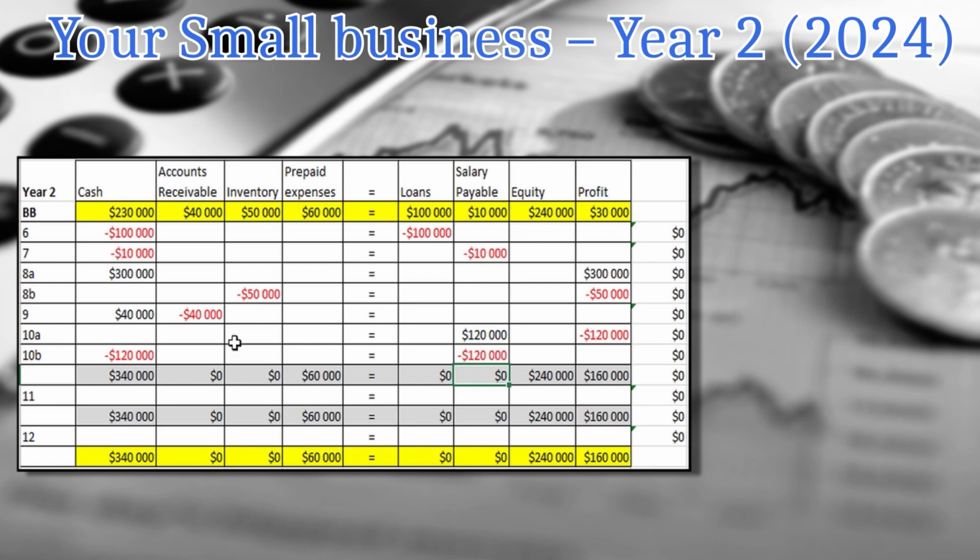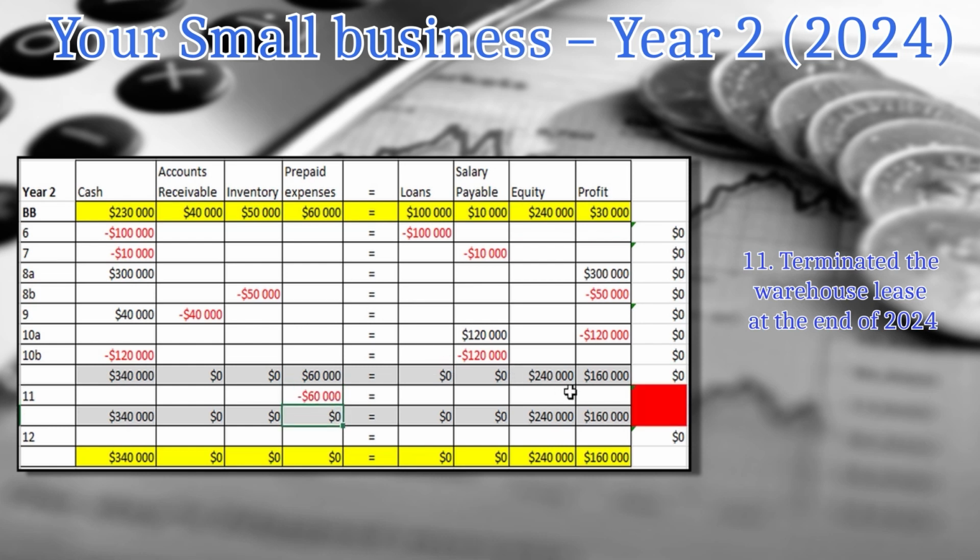There is the same operation as in the previous year, the end of period operation. We have got through our second year of operation. We've paid the rent in advance, so we have to clear our rental asset. And again, it is going to be, as in the previous year, our cost.